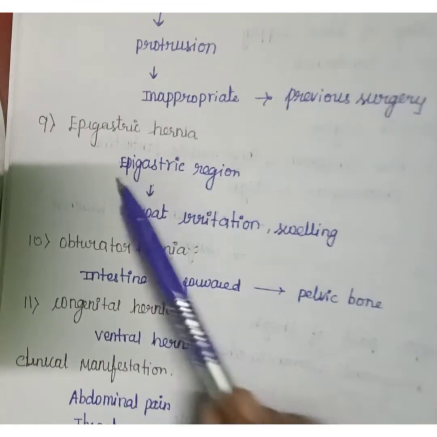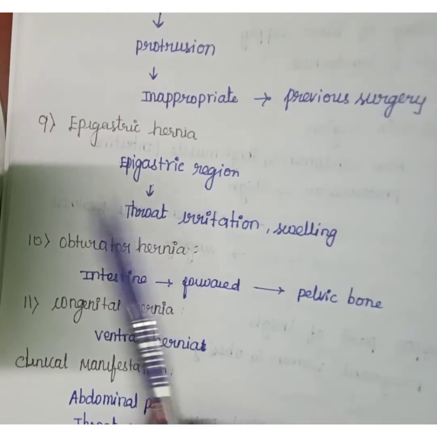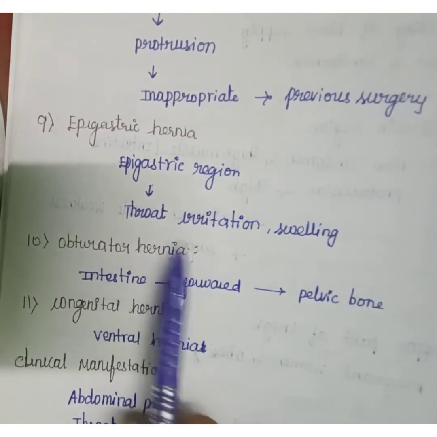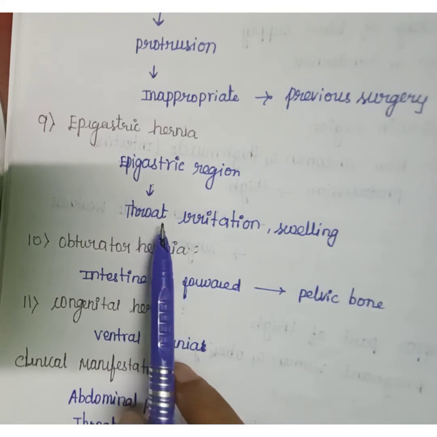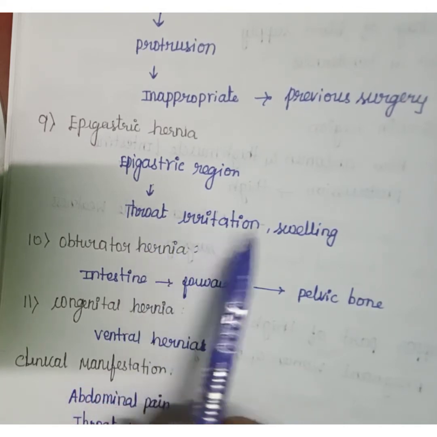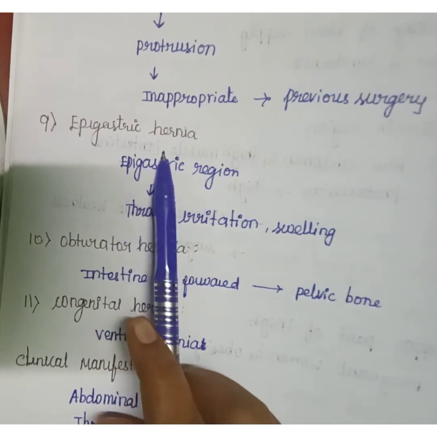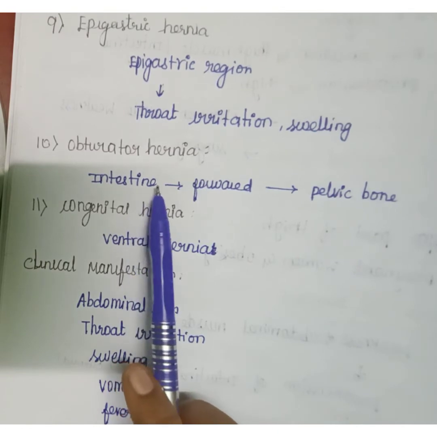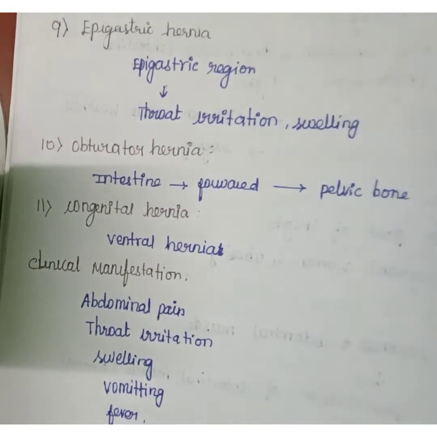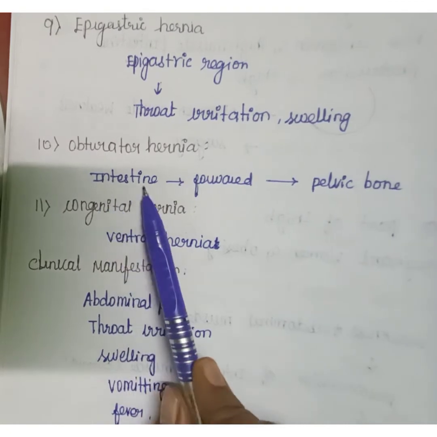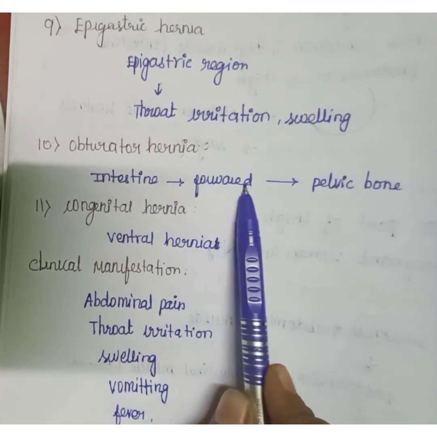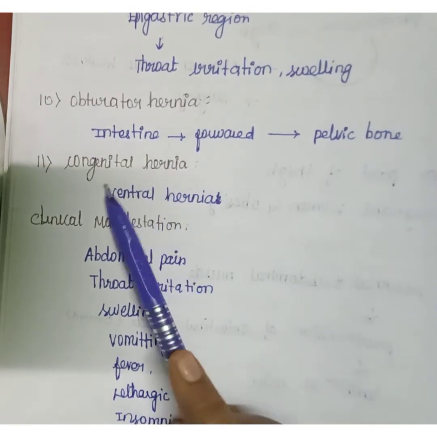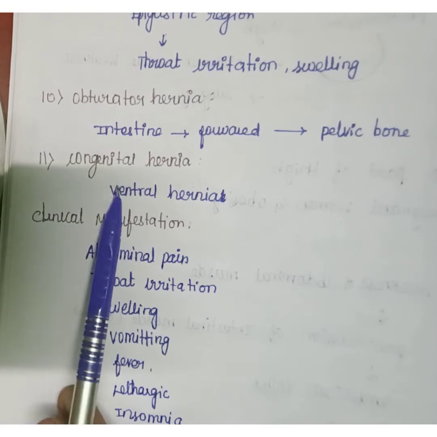Next one is epigastric hernia. Epigastric hernia occurs in the epigastric region. There may be throat irritation and swelling present in epigastric hernia. Next one is obturator hernia. In obturator hernia, the intestine may move forward in front of the pelvic bone. Next one is congenital hernia, which may also be called ventral hernia.